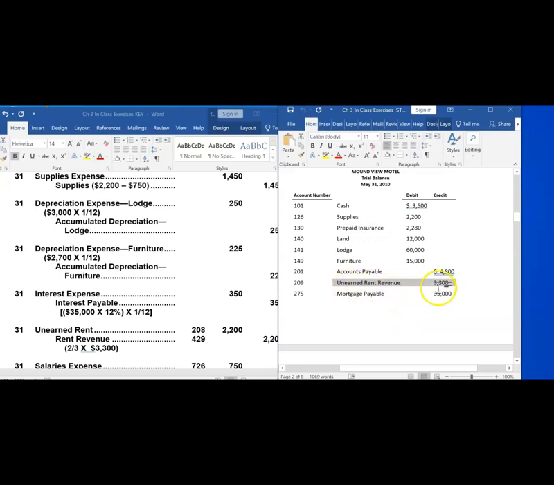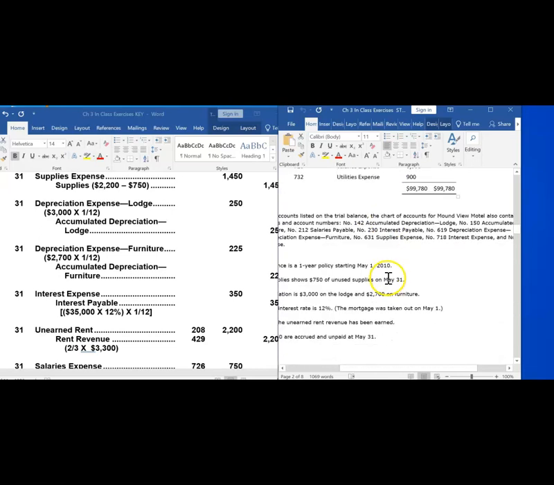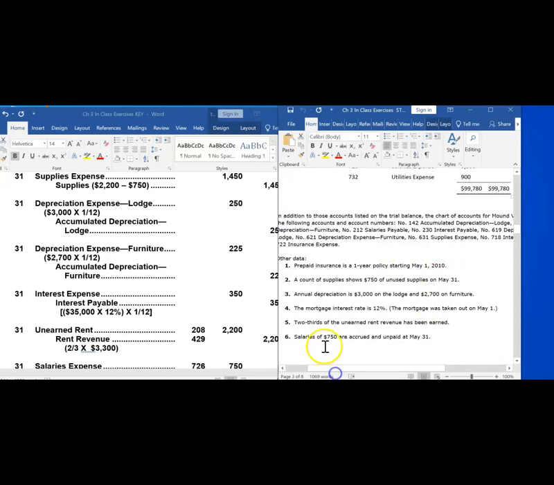We have a liability to provide the tenants the room or space that they have prepaid rental costs for. We have a liability of $3,300. That's how much liability is showing in our general ledger. However, 2/3 of that unearned rent revenue has been earned.